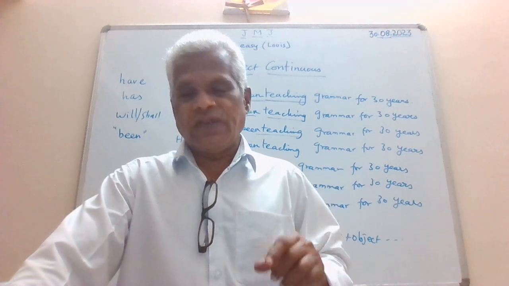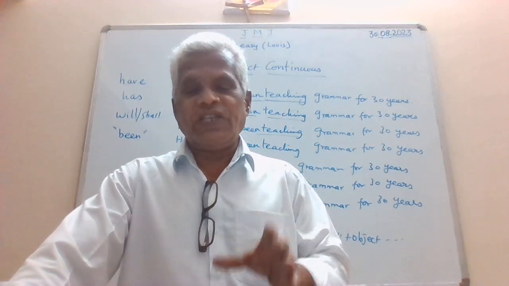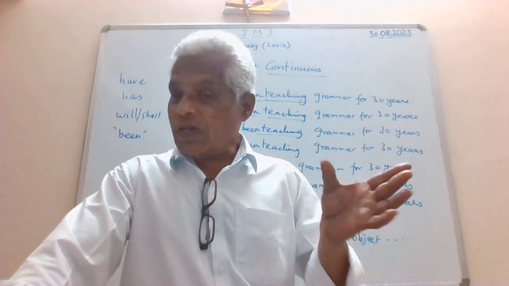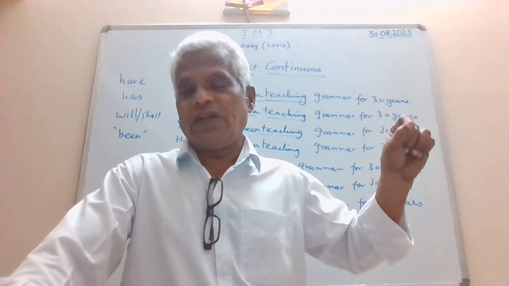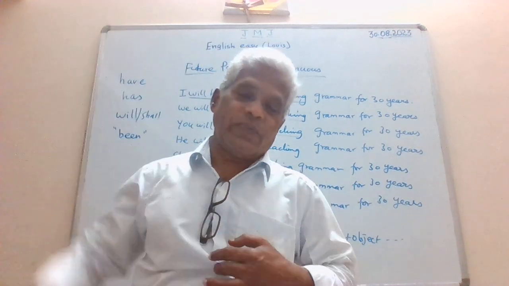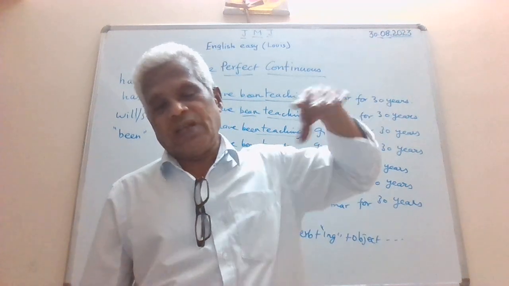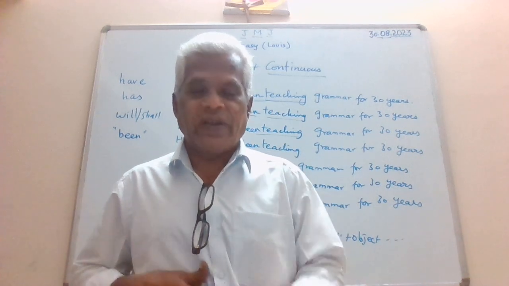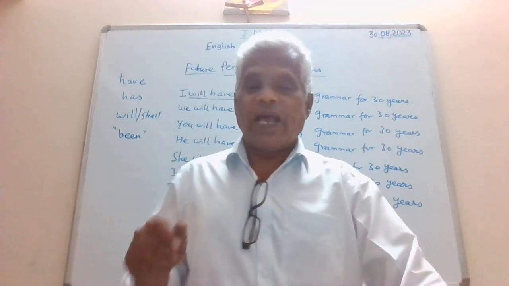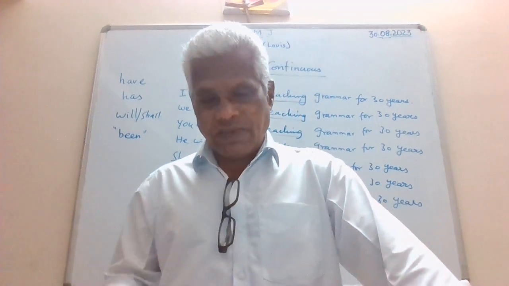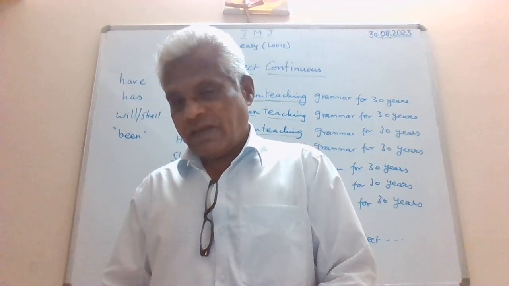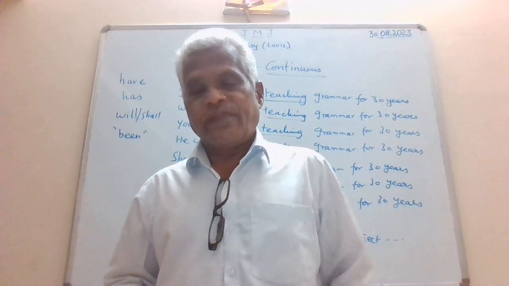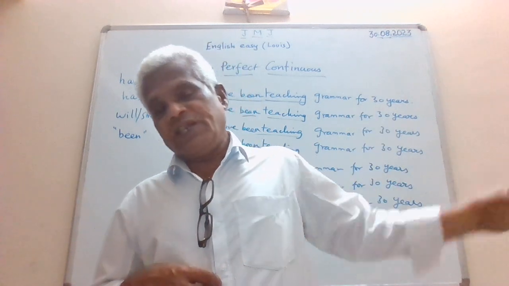I will have been teaching, which means in the future also my teaching career is going to continue. Not only that, I will have been teaching for 30 years means I began my teaching 30 years back and it will go on in the future also. So that is the understanding. Future perfect continuous tense is used to describe an action that began in the past, continuing now, and it will be happening in the future also.